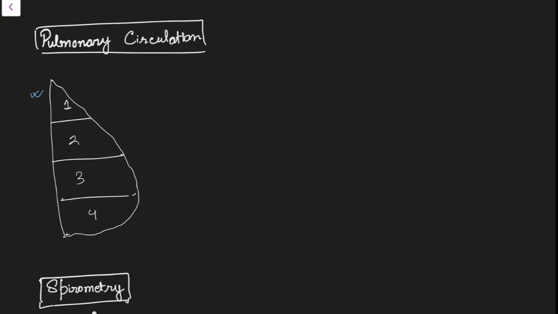It is influenced by gravity. That is at the level of the right atrium. Suppose here is the right atrium. At the level of the right atrium, the pulmonary arterial pressure is about 20 centimeter of water.